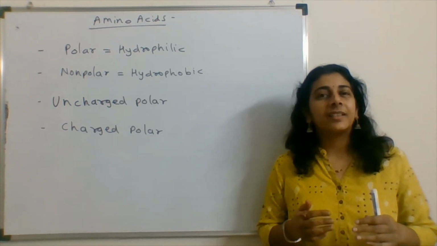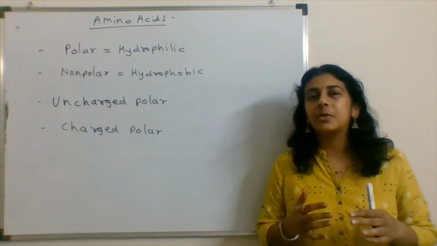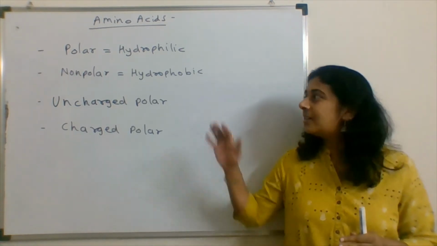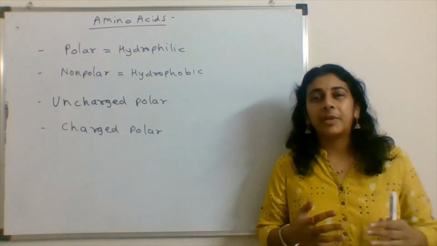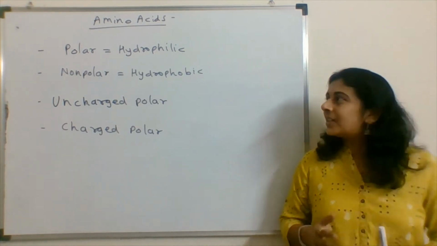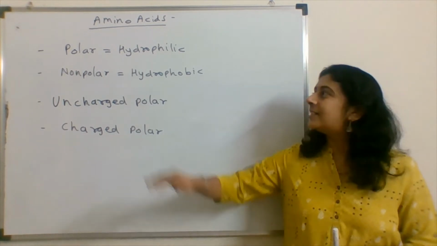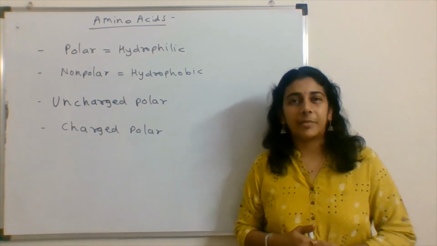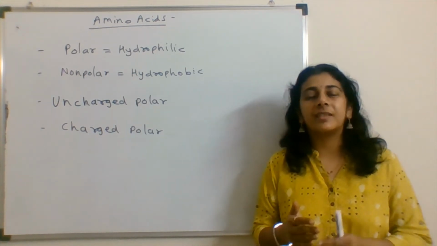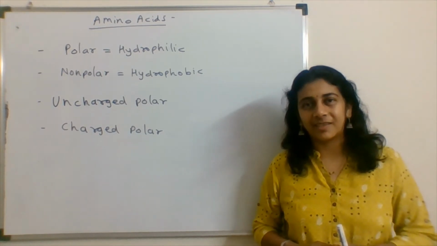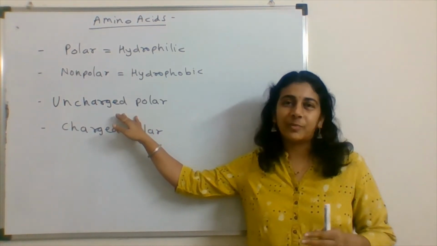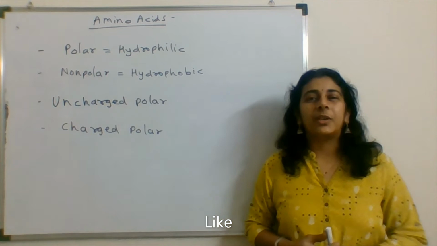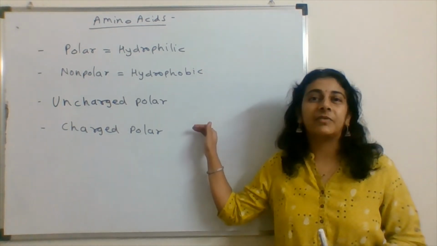But the motto of this video is that you should understand the meanings, why these are distributed, and the meanings of some terms. Accordingly, the amino acids are distributed. So let's understand with some terms. One term which is used in the distribution is polar amino acids. Some amino acids are classified as non-polar amino acids. Some are uncharged polar, whereas some are charged polar. So in this video, I am going to explain the meanings of these terms.